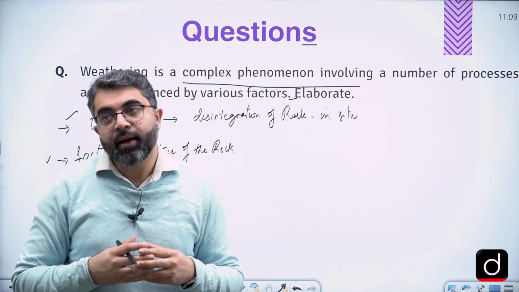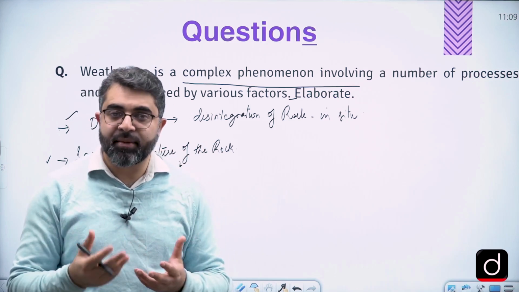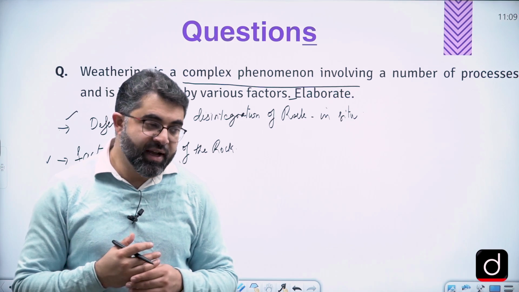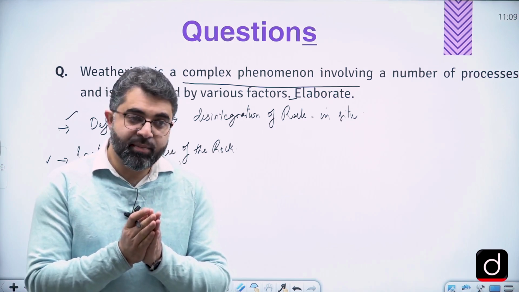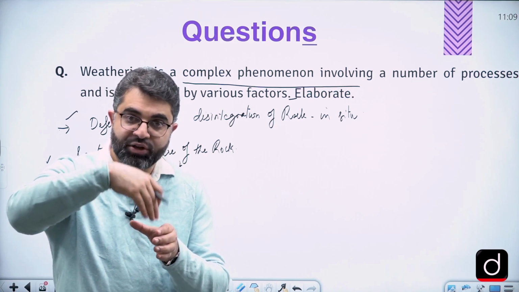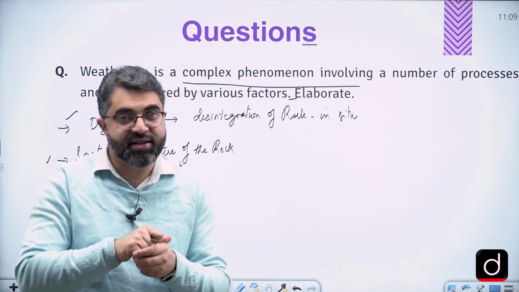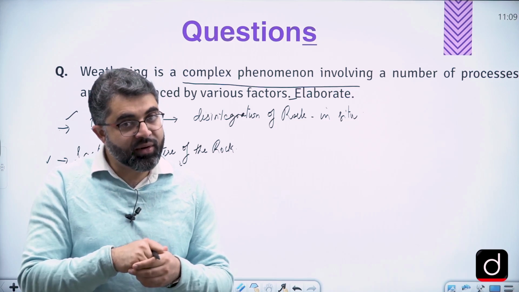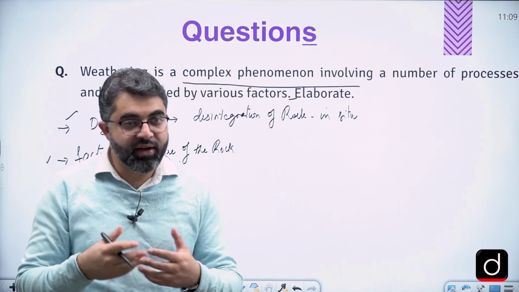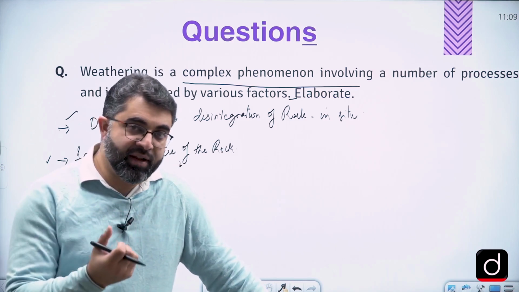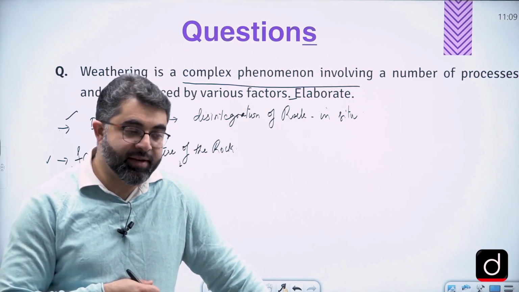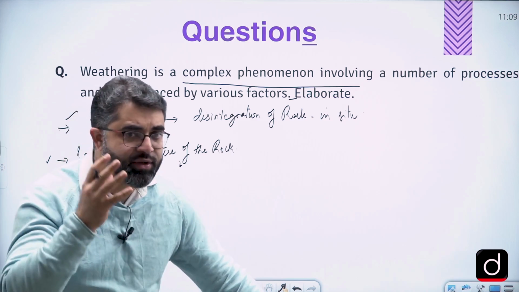Then we also have some other conditions, like if rocks have a higher degree of porosity. Porosity means there are a lot of pores and percolation of water can take place through the cracks. So if water can percolate through cracks, there are chances that weathering can be faster. If there is more permeability, water presence can also create that. So these things come to our mind.